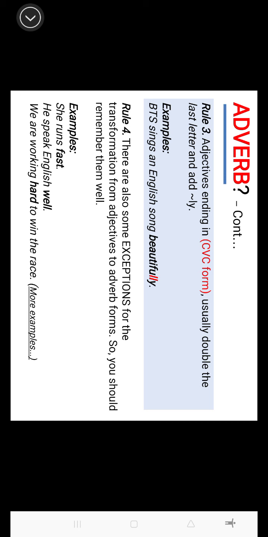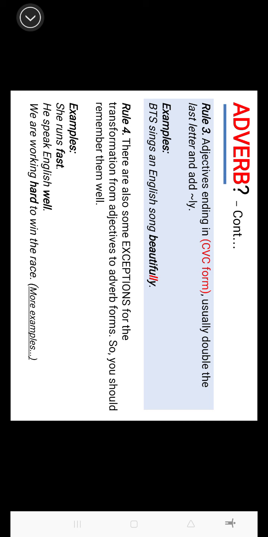All right. Number 2, he speaks English well. So well here is an adverb, and it answers how does he speak English, right? This is the exception because we cannot change good to goodly or whatever. This is like the irregular adjective, which means we need to change the form from one word to another. Okay, so you've got to remember that as well.